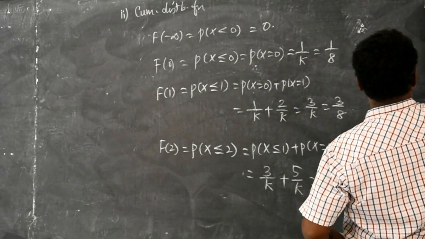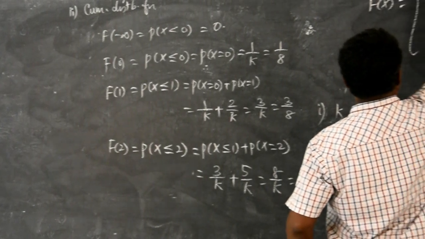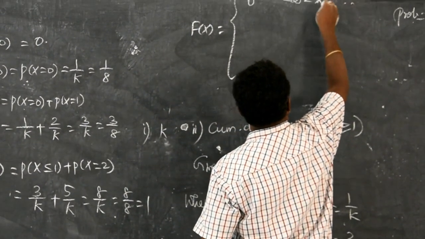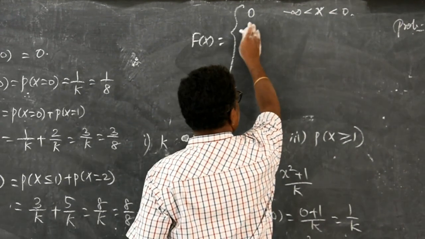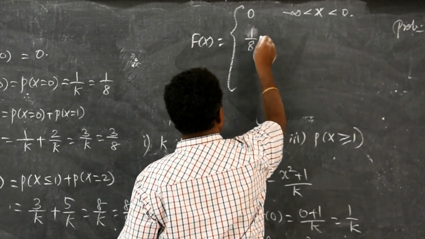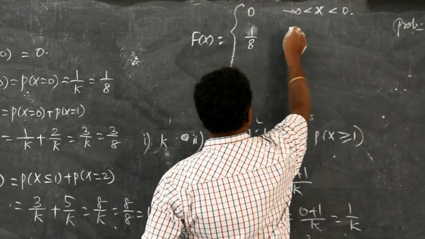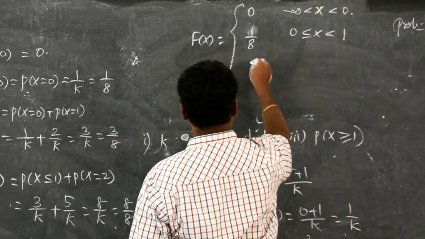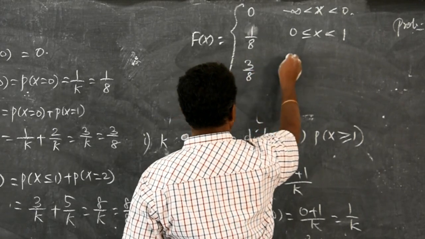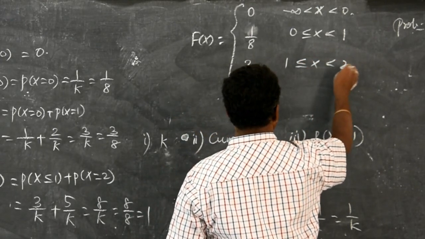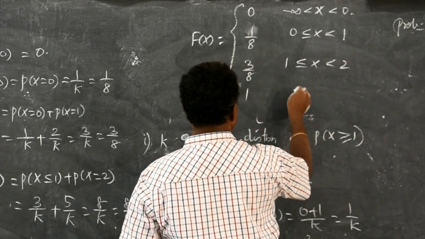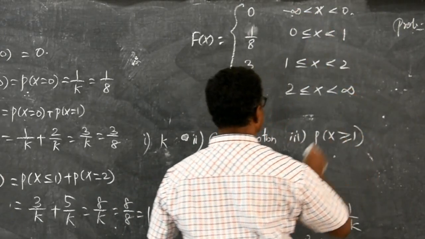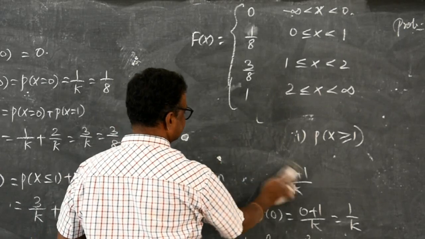Capital F of x is 0 for minus infinity less than x less than 0. Then for 0 it is 1 by 8, for 0 less than or equal to x less than 1. And it is 3 by 8 for 1 less than or equal to x less than 2. And it is 1 for 2 less than or equal to x less than infinity. Make sure that you are writing from minus infinity to plus infinity.